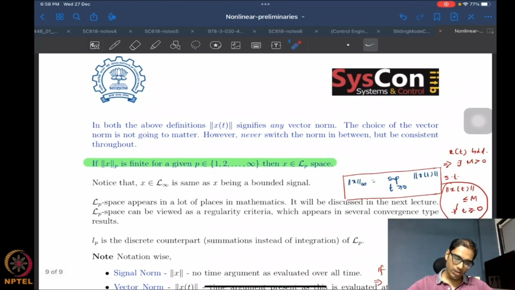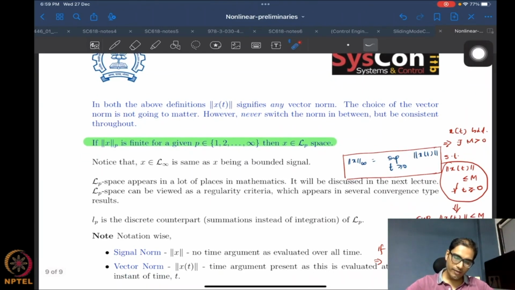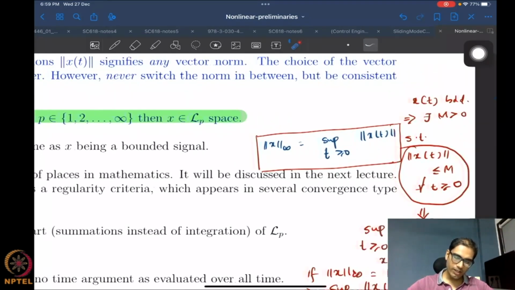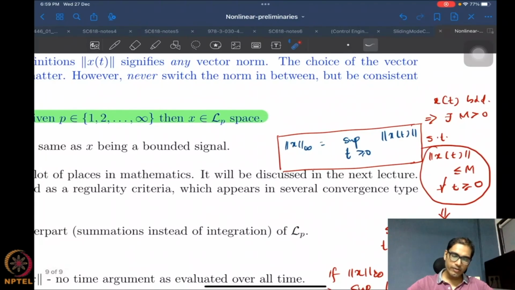Why? Because the infinity norm is just defined by the supremum over all time. So it's easy to prove something like this. How do we go about it? If x of t is bounded for all time, it means that there exists some constant m such that the vector norm of x for a particular time t is always less than or equal to m for all t. Right? This holds for all t.